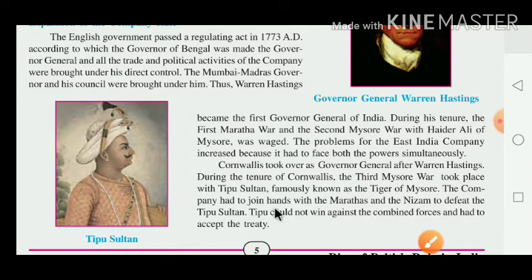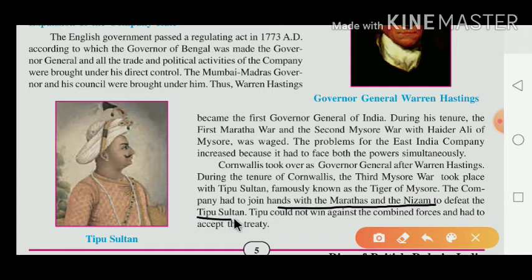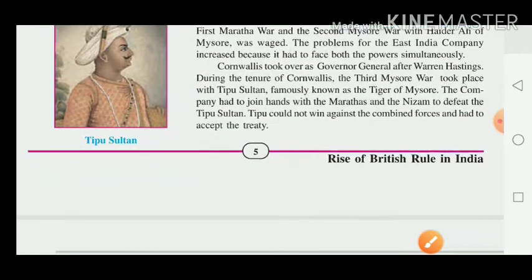The company had to join hands with the Marathas and the Nizam to defeat Tipu Sultan. At that time, what was the strategy of the East India Company? It joined hands with the Marathas and the Nizam to defeat Tipu Sultan. Tipu could not win against the combined force, and in the Third Mysore War he had to accept the treaty.